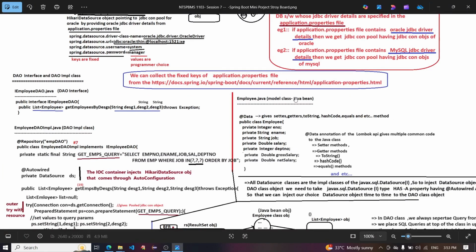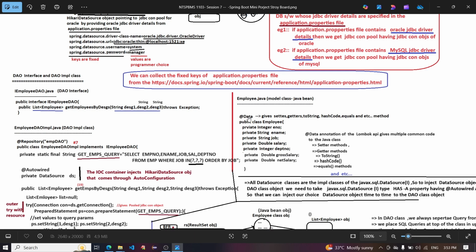Employee.java is the model class, a Java Bean. Here I create public class Employee with private Integer eno, private String ename, private String job, private Double salary, private Integer departmentNumber, private Double grossSalary, and private Double netSalary. At the top of the class I write @Data from the Lombok API.